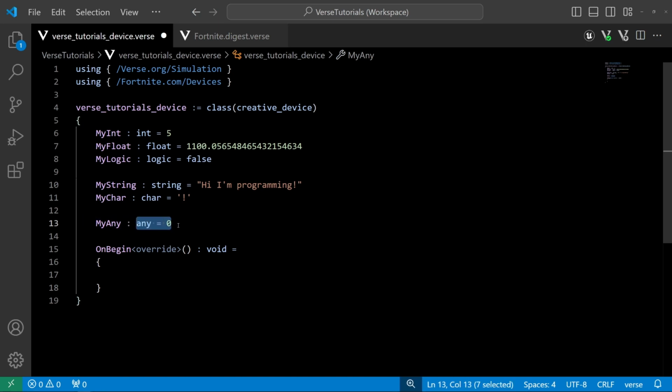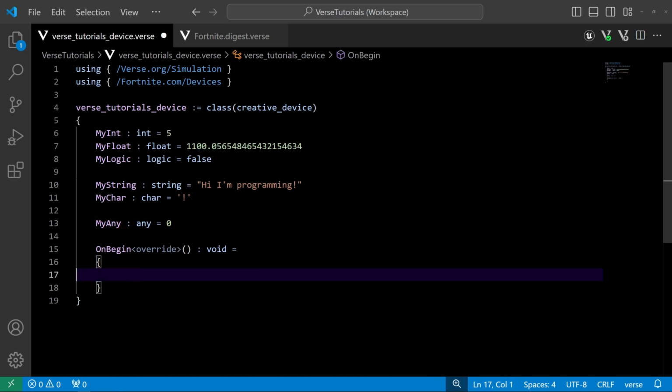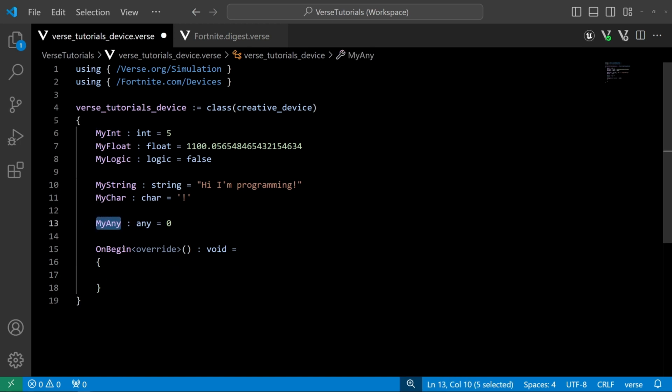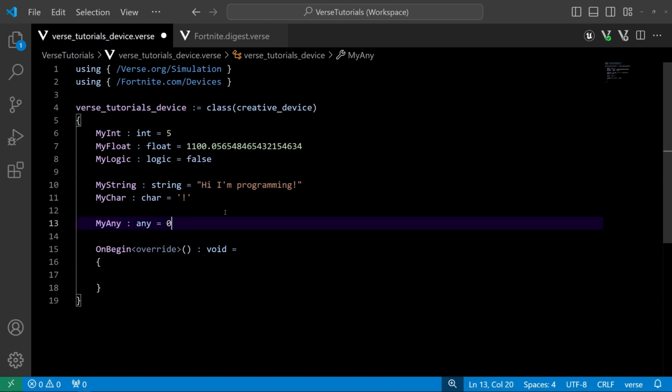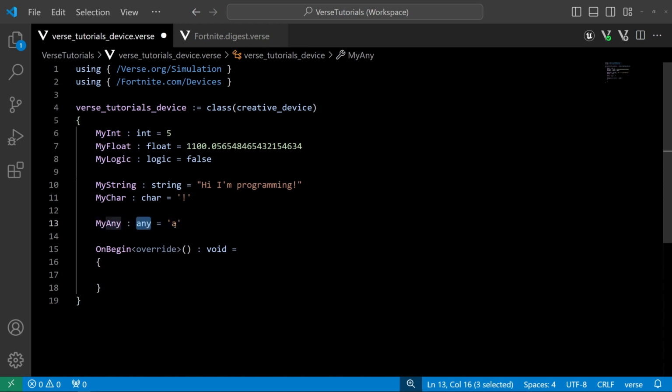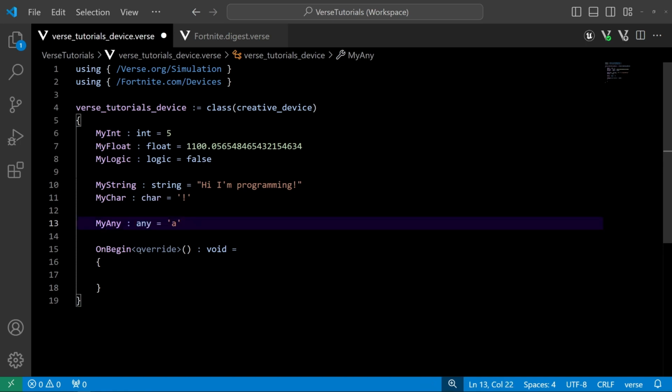And we can cast an any to a thing. So in this case, where any is equal to 0, I could go and make a new object and say it's going to be an integer, and I could try to cast my any to that integer, and it should work. However, if any was a character like this, and I tried to cast it to an integer, it would no longer work, right? Because this is a character, and my integer only accepts integers. Again, any is not a super useful type right now. In the future, I believe it'll be better as we're going to get more access to parametric programming, but that is for another video.